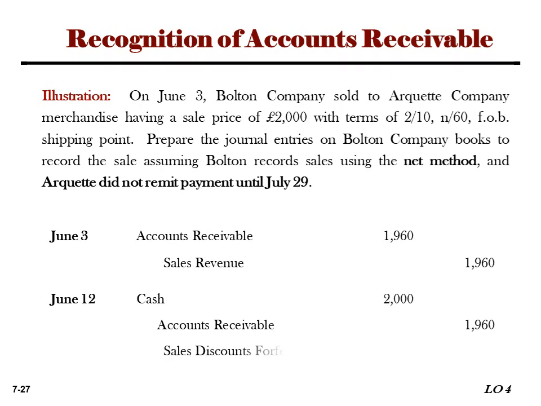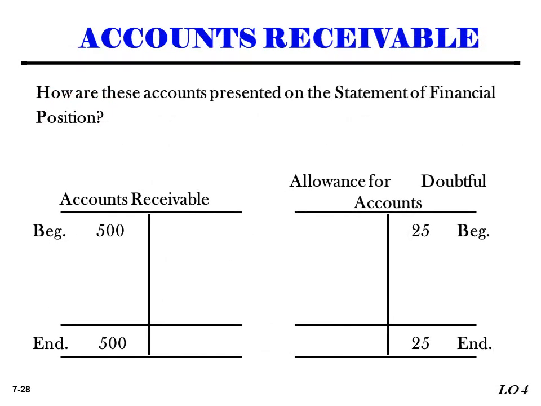And there is on the next, account receivable. So how are those accounts presented on the statement of financial position? In the statement of financial position, there is an account represented with the beginning and ending balance. Between those accounts, the beginning and ending balance at the debit and credit side become determined under here.